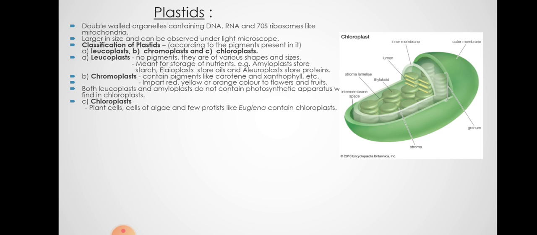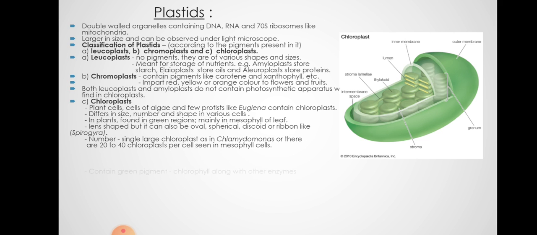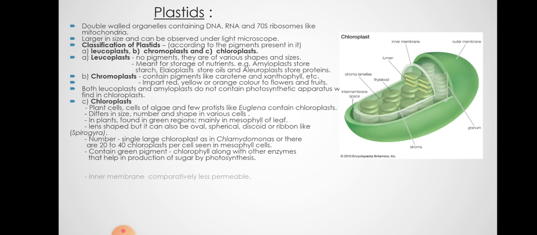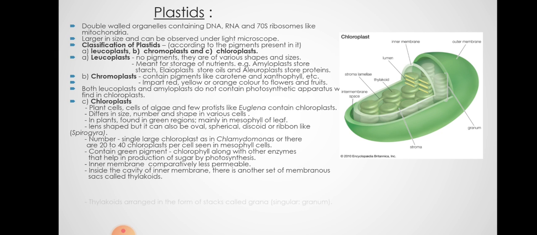Then chloroplasts are the ones which have the photosynthetic pigments and photosynthetic machinery. Even the protists like Euglena and a few cells of algae also have chloroplast. These are able to perform photosynthesis. They are present in various sizes, numbers, and shapes. Then there are different parts. The inner membrane is there, the outer membrane is there, and in the cavity of the inner membrane there are a set